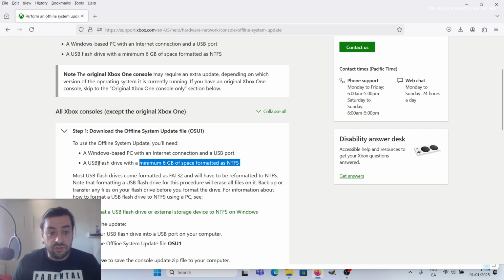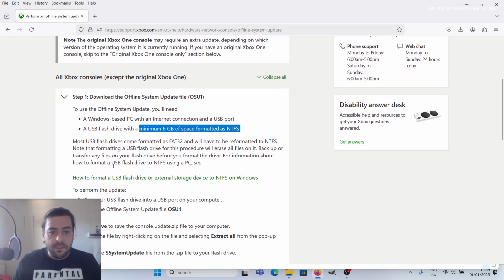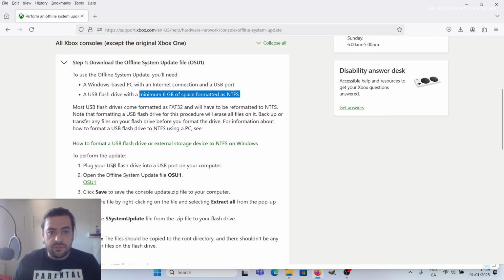Probably the information is obsolete, and the file changed after a while, but apparently the file is 6.8 gigabytes. So what you need to do is prepare your memory stick, USB flash, by formatting it to the NTFS system.